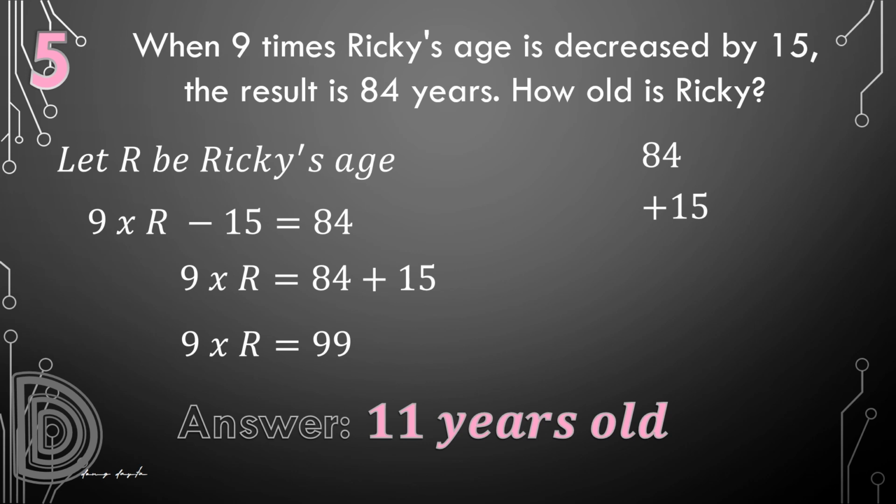So before it became 84, 15 is subtracted from what number? 99. And before it became 99, the number is multiplied by 9. So what do we do? We divide by 9. Reverse the operation. And 99 divided by 9 is 11 years old. And that is working backwards.